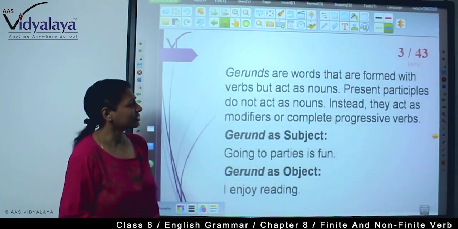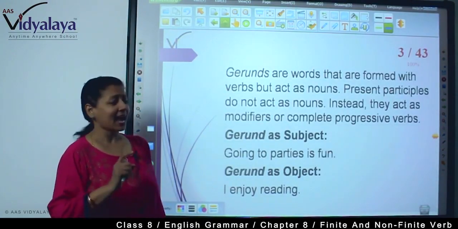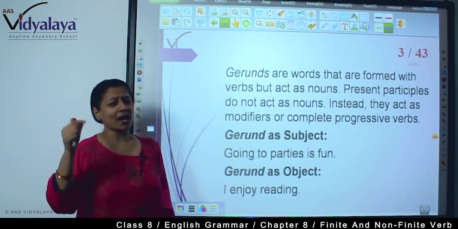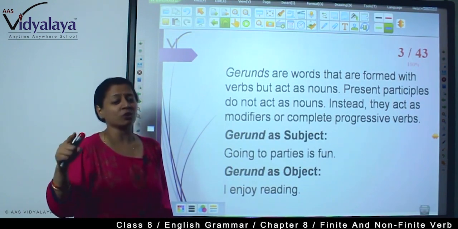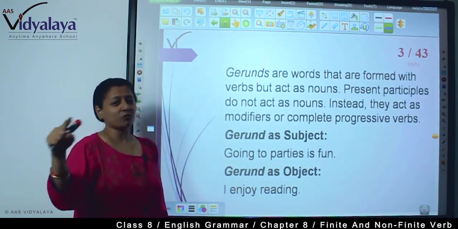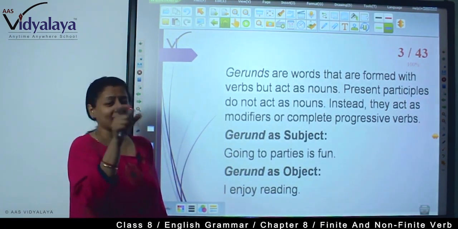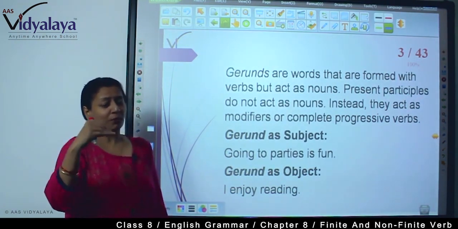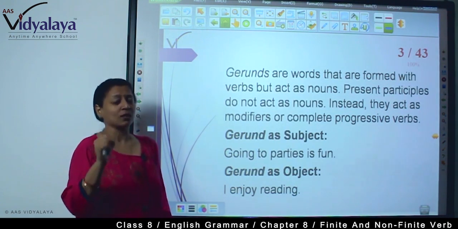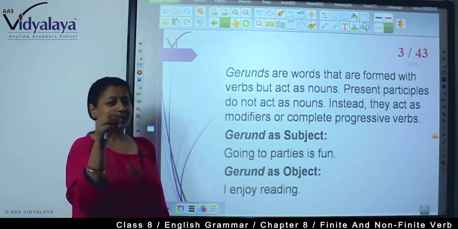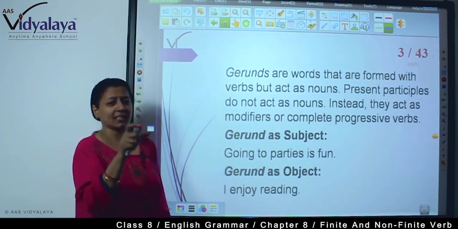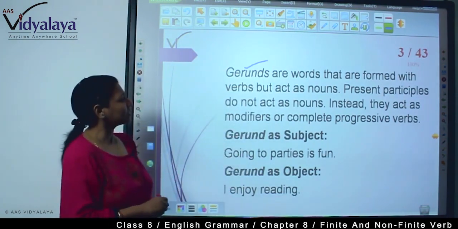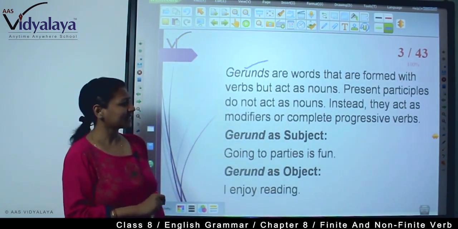Now, gerunds are words that are formed with verbs but act as nouns. For example, swimming is my hobby, and I go for swimming. When I write "I go for swimming," swimming here is used as a verb. But in "I love swimming," swimming is used as a noun. So you are seeing the same word used in two forms. First as a gerund, because gerunds are words that are formed with verbs but act as nouns.